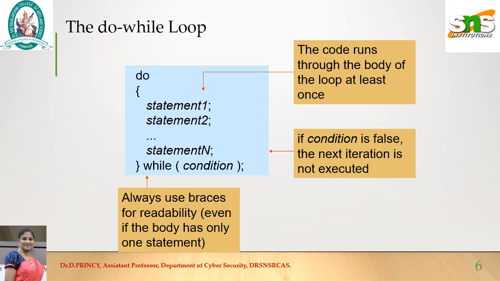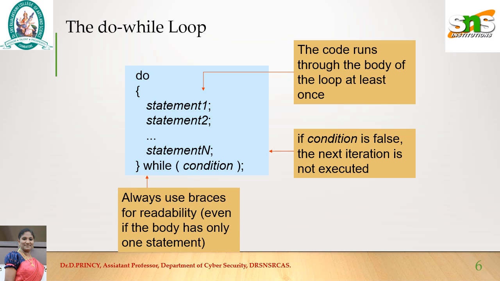Do while loop. Do followed by the set of statements which is to be repeated till the condition becomes false, ended with the while condition. Here the condition is tested at the end of the loop. In the beginning, there is no condition, so there is no restriction to enter the loop at least once. This is the difference between the while loop and the do while loop. While loop is an entry control loop. To execute the set of statements at least once, the condition must be true the very first time.